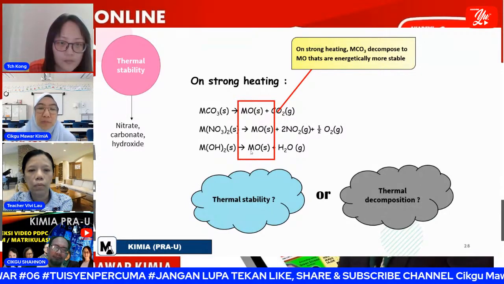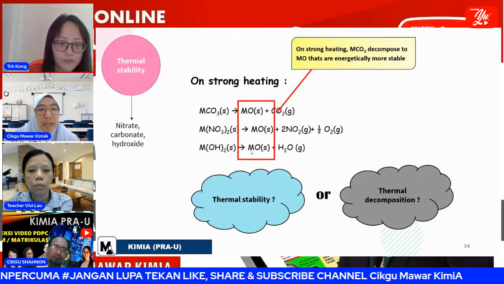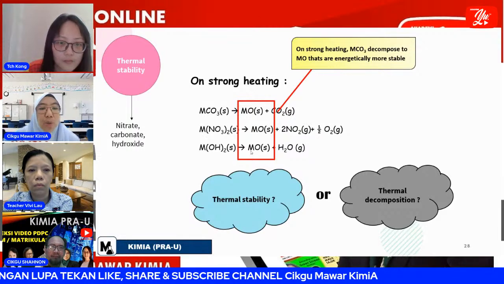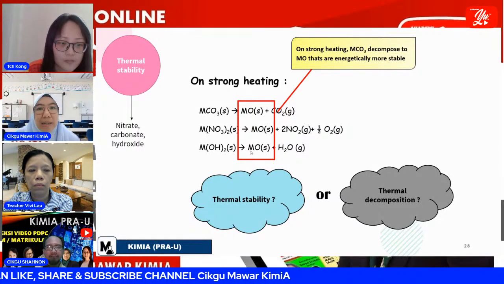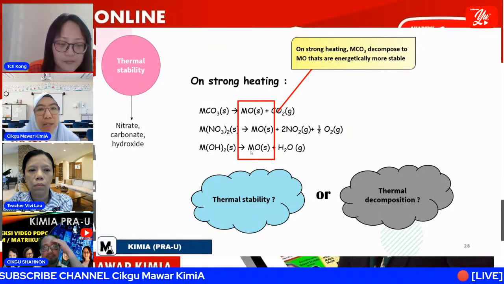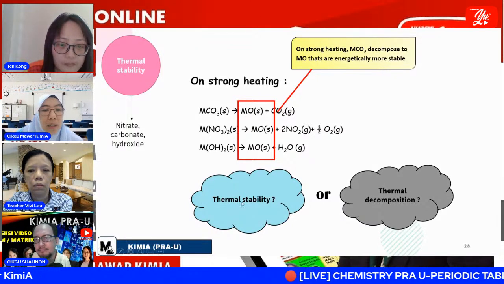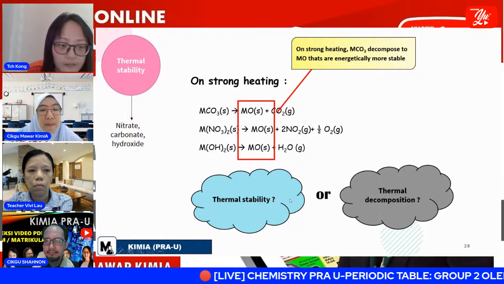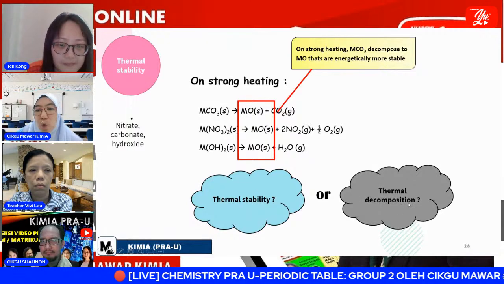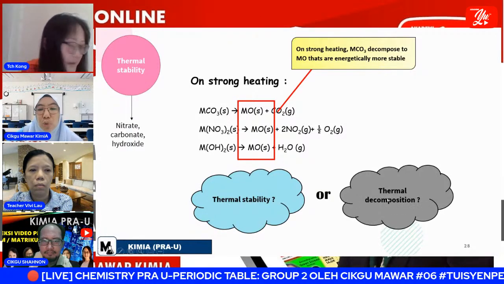Okay, when we talk about thermal stability, there are two keywords that you must take note of. When you are doing your exercises in the exam and you see the keyword stability, thermal stability or thermal decomposition, they